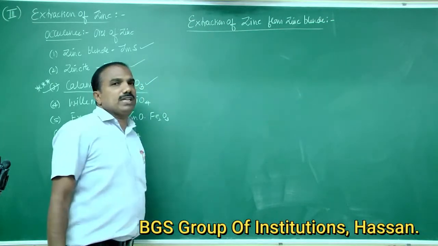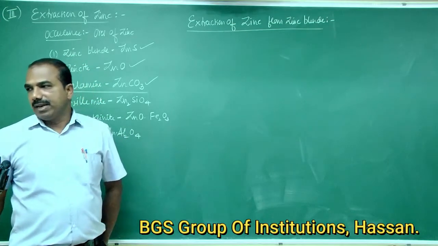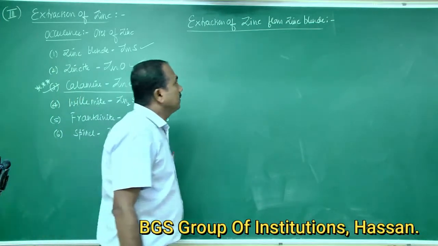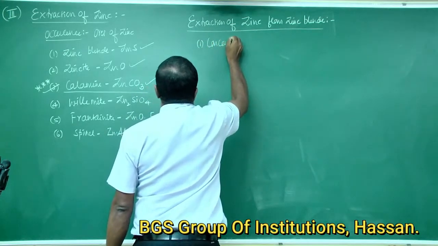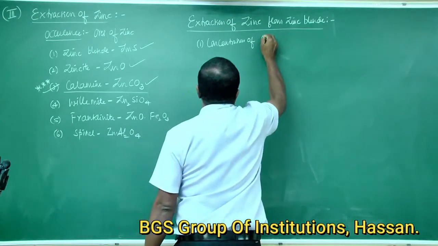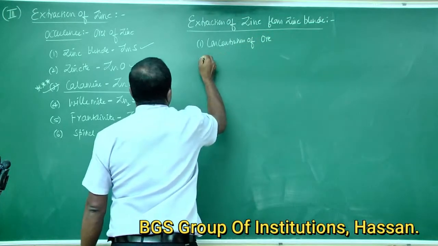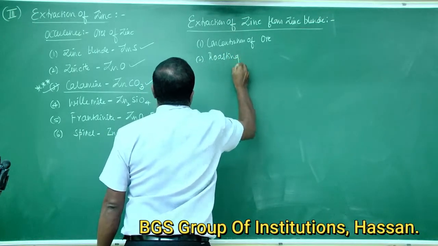Extraction of zinc from zinc blende involves three major steps. First one is concentration of ore. Second one is roasting.